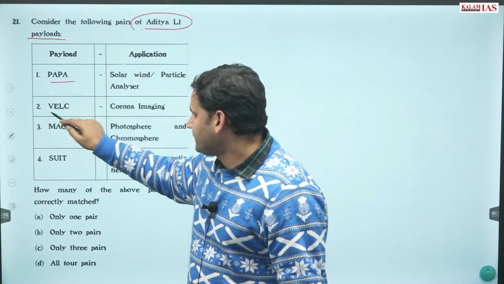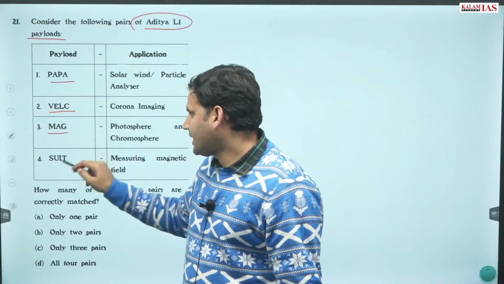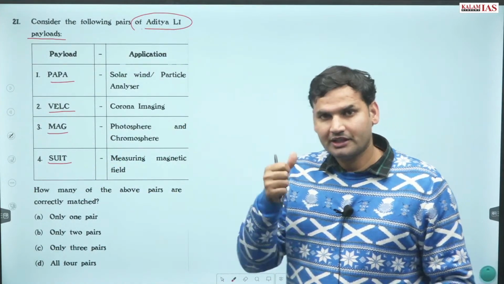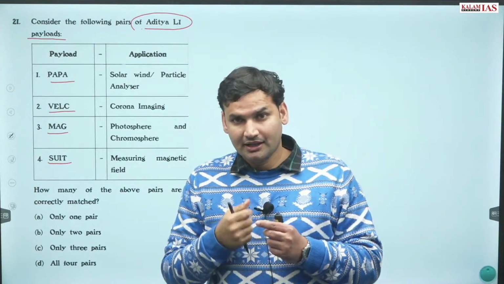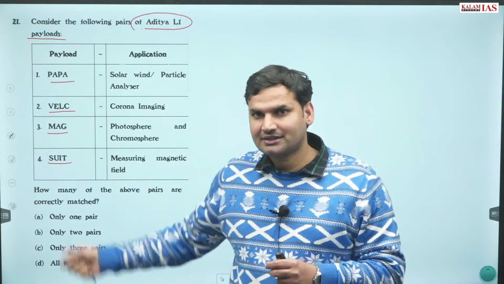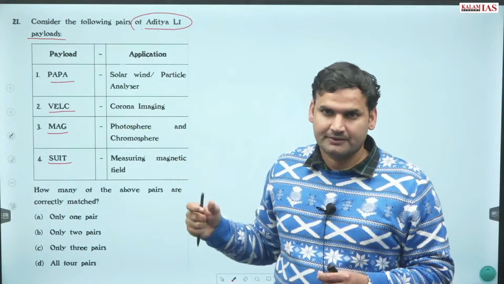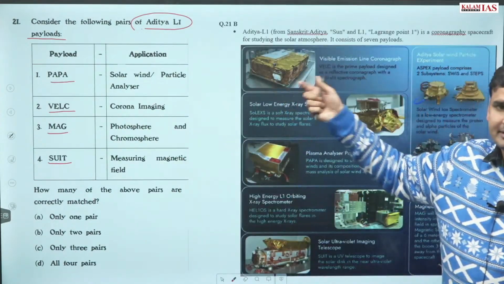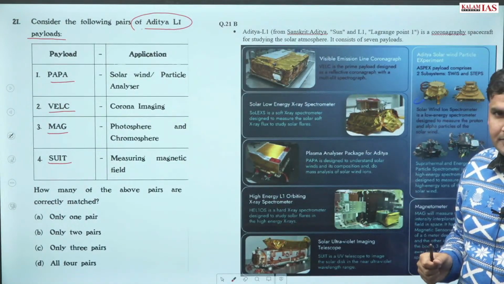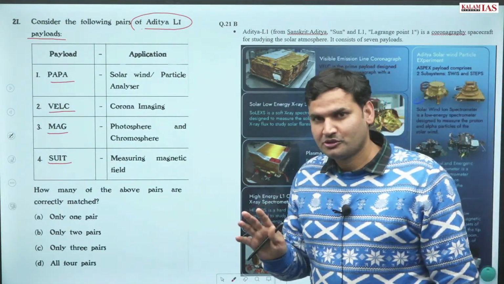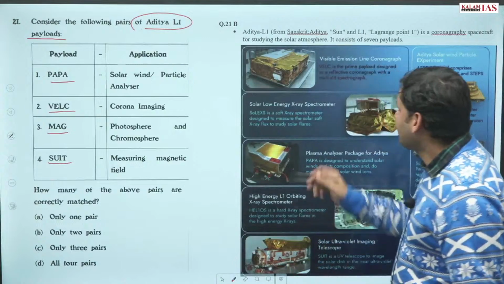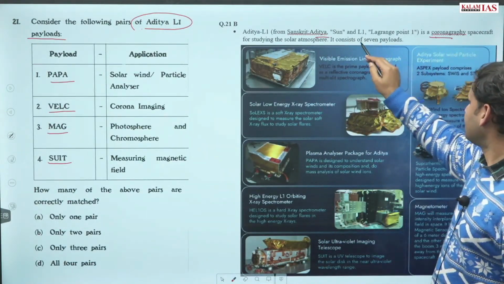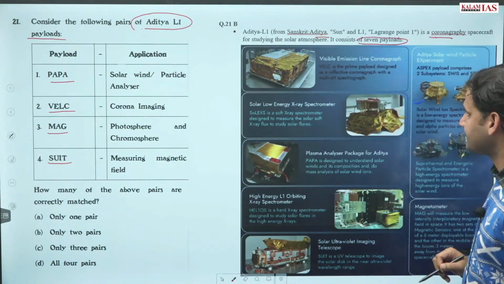One is Papa, V, LC, Mag and Suit. तो लेयर्स बहुत इंपॉर्टेंट हो जाते हैं, लैग्रेंजेस पॉइंट बहुत इंपॉर्टेंट हो जाते हैं, साथ में पेलोड्स बिकम really very important. So Aditya L1 carries 7 payloads. To study what core? No, not to study the core. Consist 7 payloads.